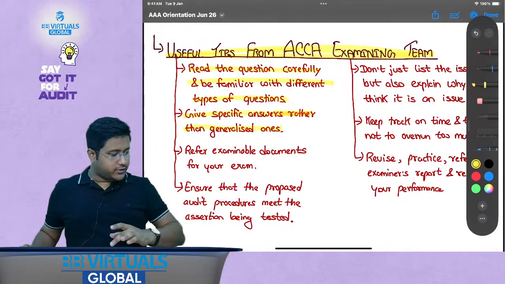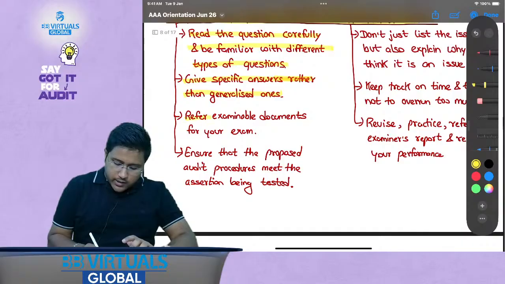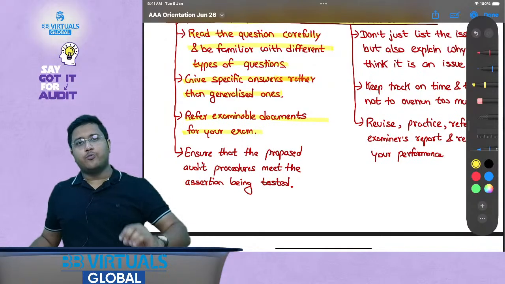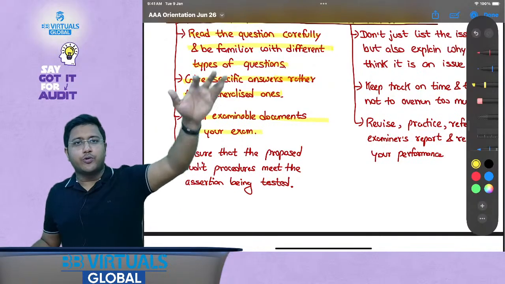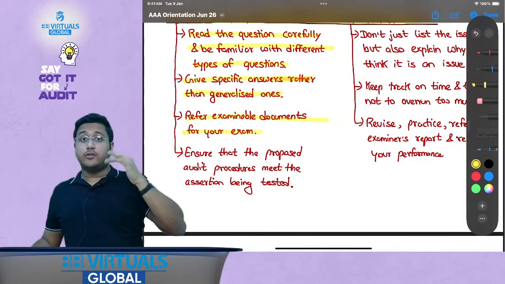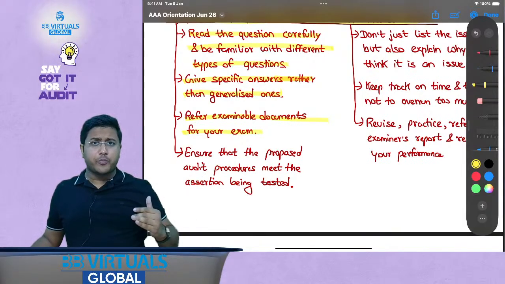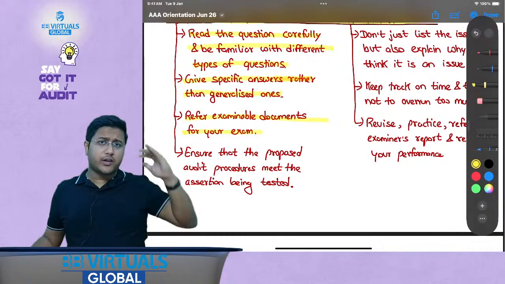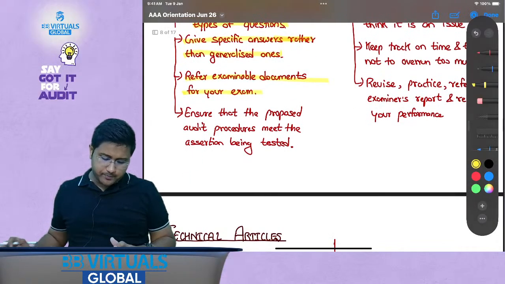Very specific procedure, right? That is how you need to write the answer. Refer to the examinable documents for your exam. What if, say, ISA 200 is not covered but you are studying it? So you have to understand the examinable documents: what are the examinable items, what are the examinable topics, and then you should prepare for it.